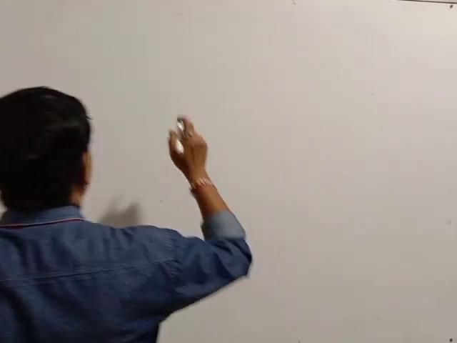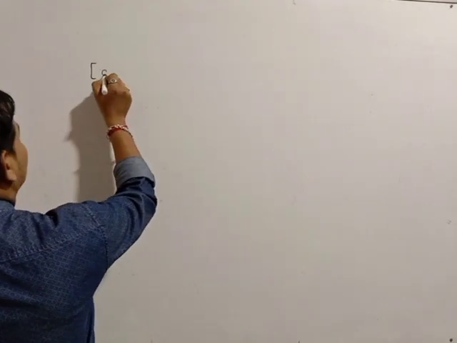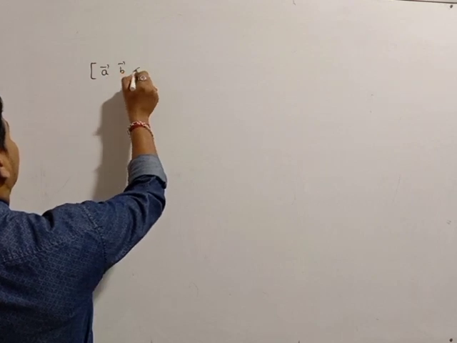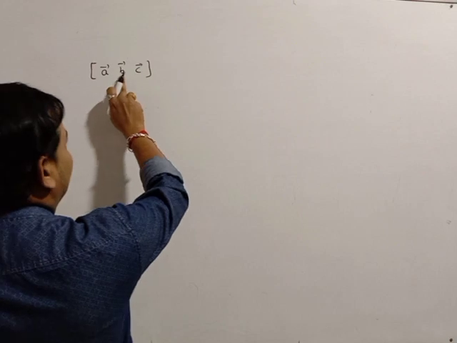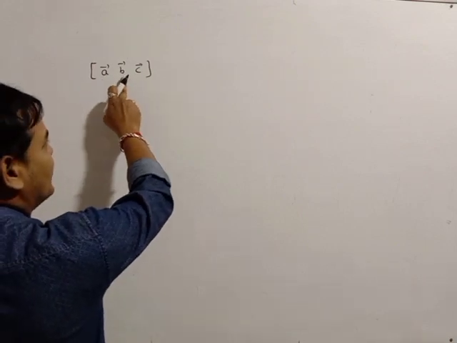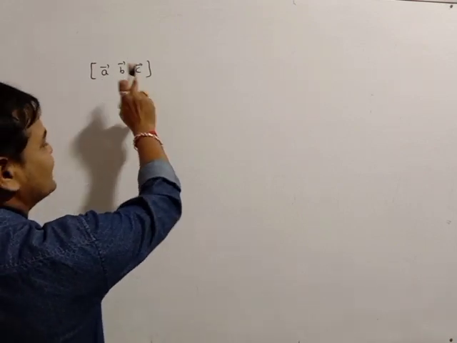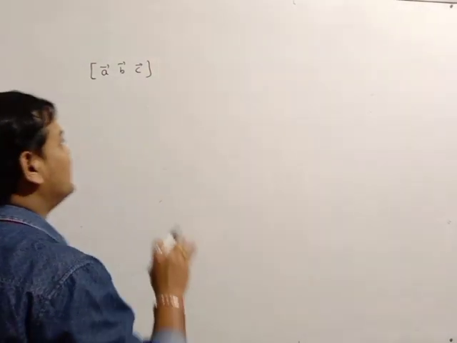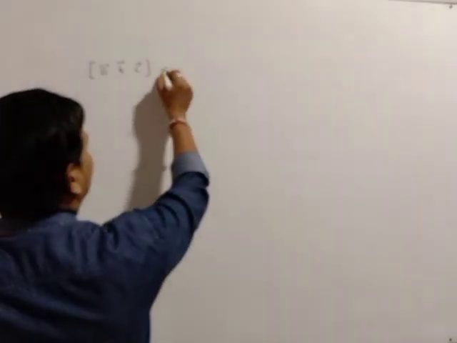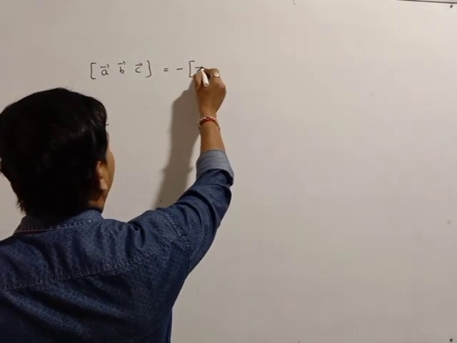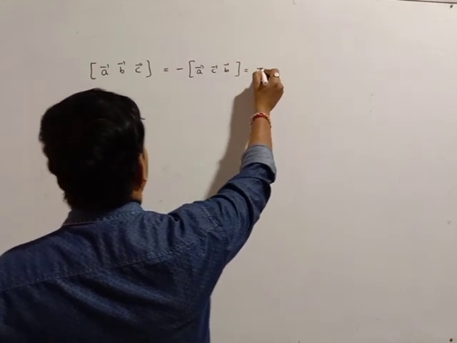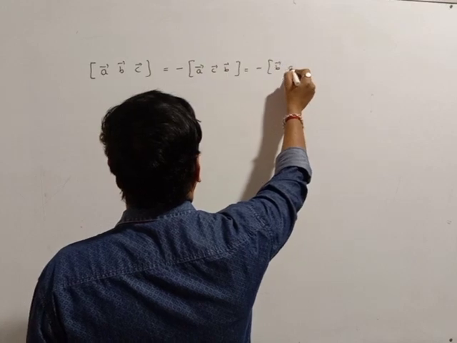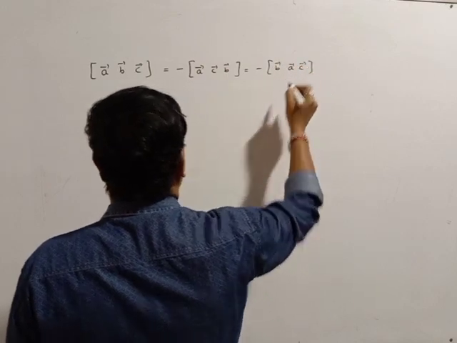See, now the box of A bar, B bar, C bar is also one determinant. So if you are changing any two vectors, that means A bar represents the first row, B bar represents the second row, and C bar represents the third row. If I change these two, what will happen? Minus of box of A bar, C bar, B bar. Otherwise minus of box of B bar, A bar, C bar.